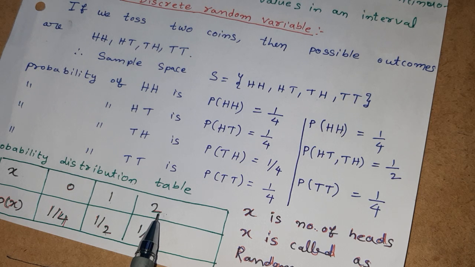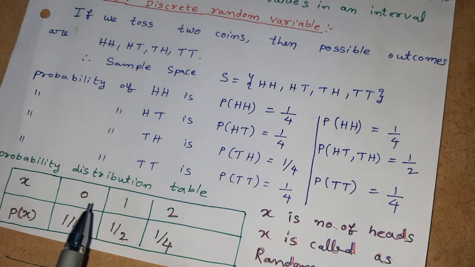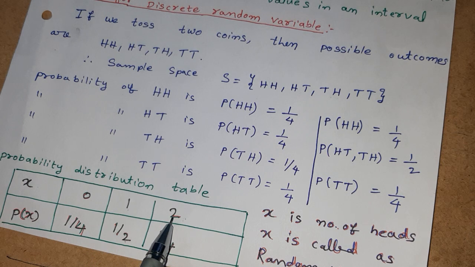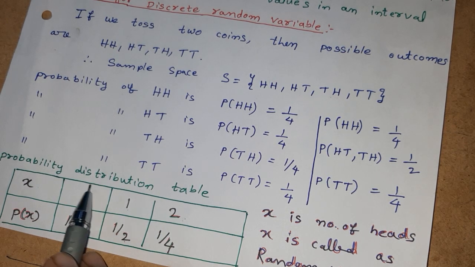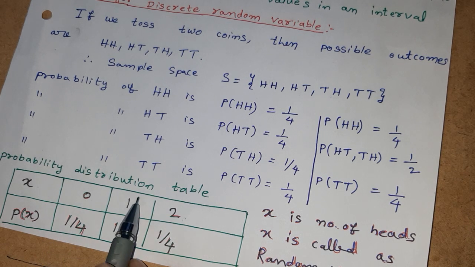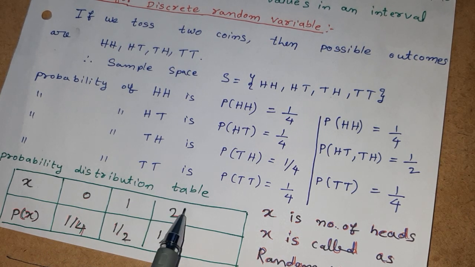The probability of the event of getting 2 heads is 1 by 4. In this way there are 3 events in the sample space. For each event, the probability of this event is 1 by 4, the probability of this event is 1 by 2, and the probability of this event is this one.